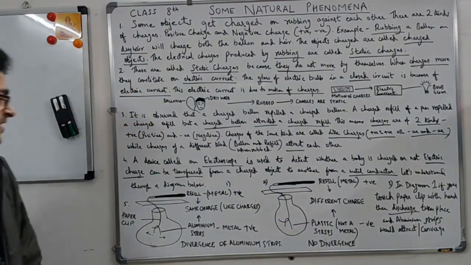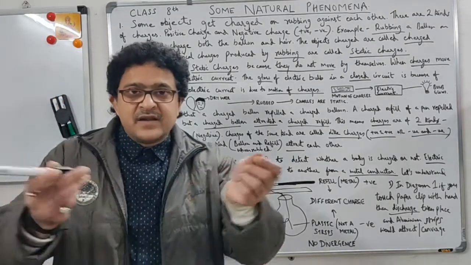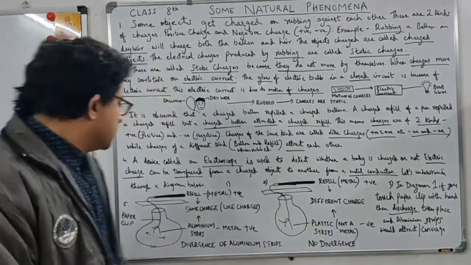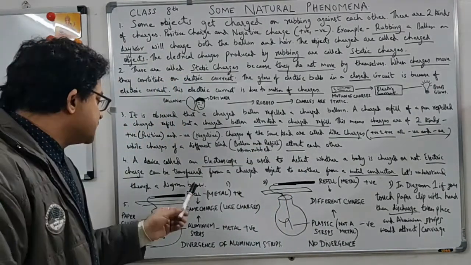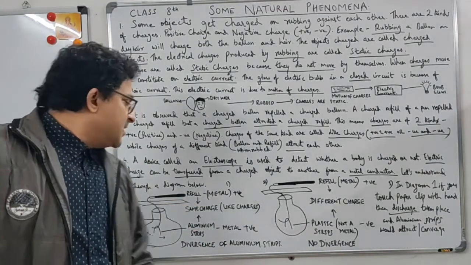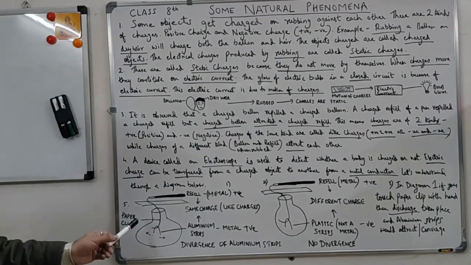What happens? We see that there is a divergence in the aluminum strips. What is divergence? When the strips diverge, it means they repel. They are not moving close to each other; they are diverging. Why do they repel? Because they are like charges. Positive charge here, positive charge here. Metal and metal, both the same kind of material, so both are like charges, positive and positive. So they will repel.